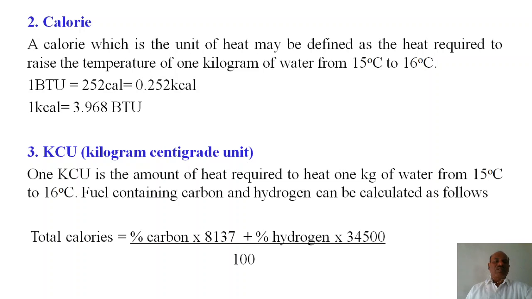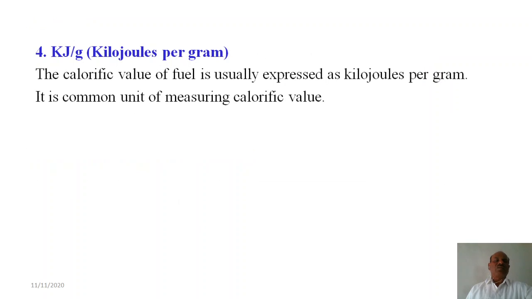This also compares with water as a standard, and the calorific value is determined in kilogram centigrade units. Another is kilojoules per gram. This value is expressed as kilojoules per gram. It is the common unit for measuring calorific value, mostly kJ per gram. So these are all the types of values as well as units used in the measurement of calorific value.